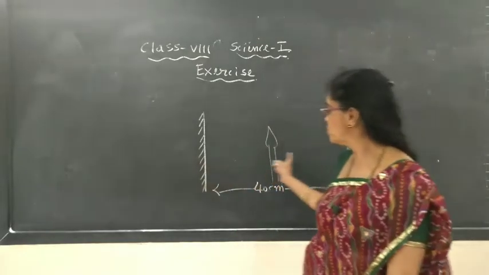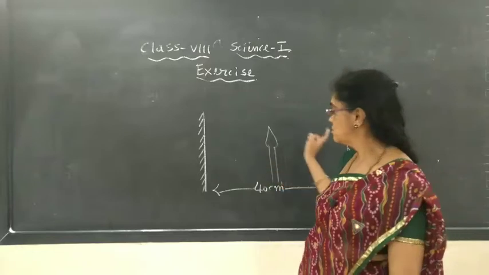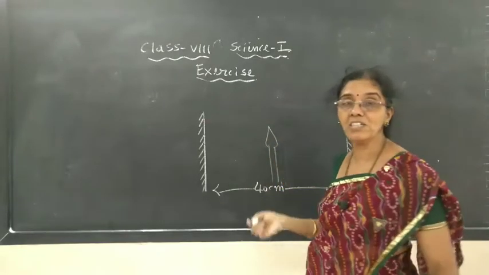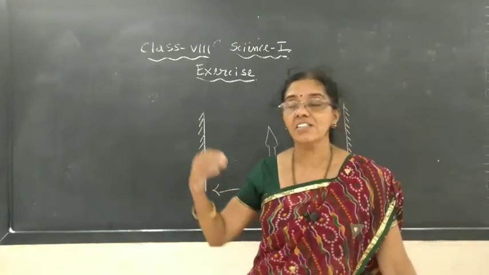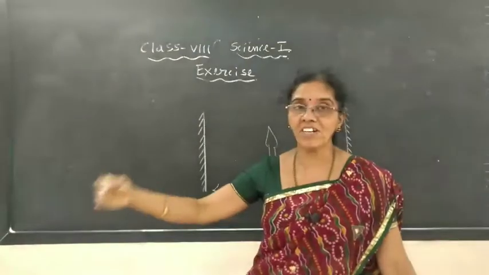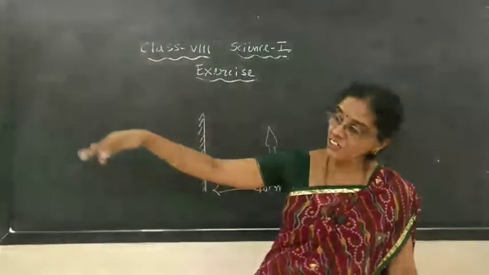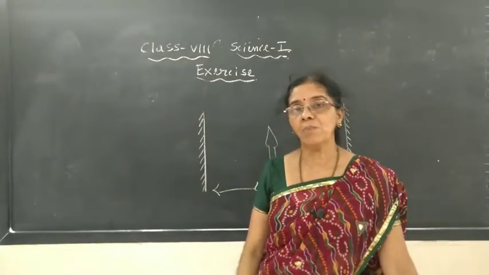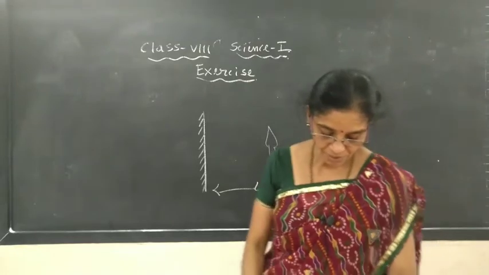This is the way we have to keep, and if the object is in between them, the images formed can be seen on these two mirrors. If you look in any one mirror, you can see infinite images. An image is formed, and behind it another image is there, like that continuously you can see as many images on both the mirrors. So that is the answer for the 14th question.